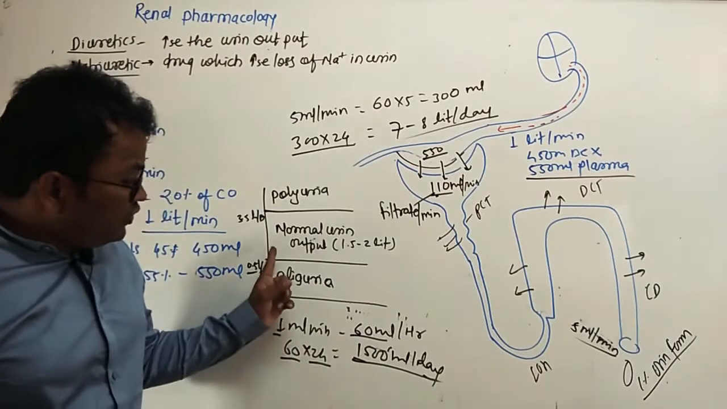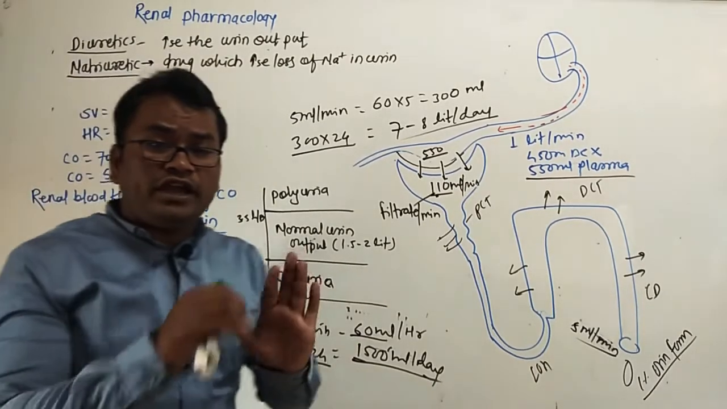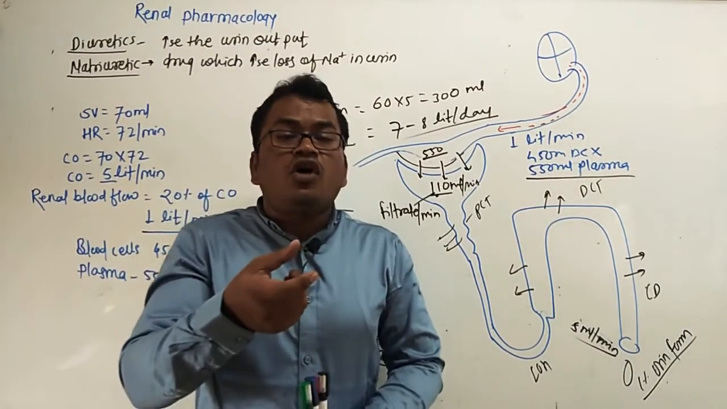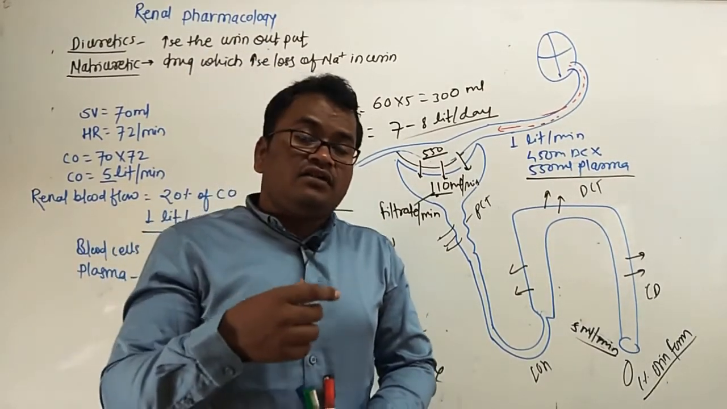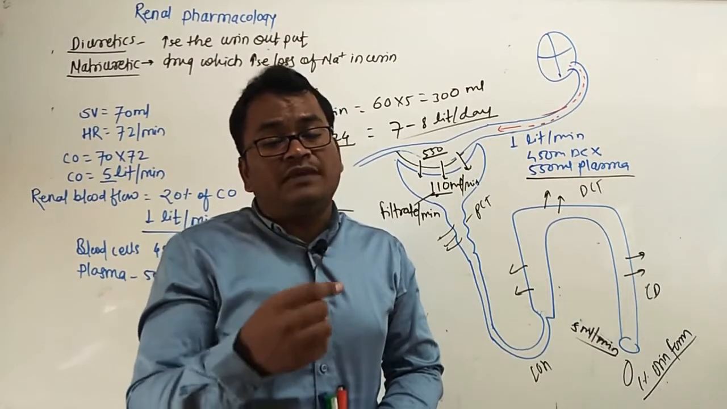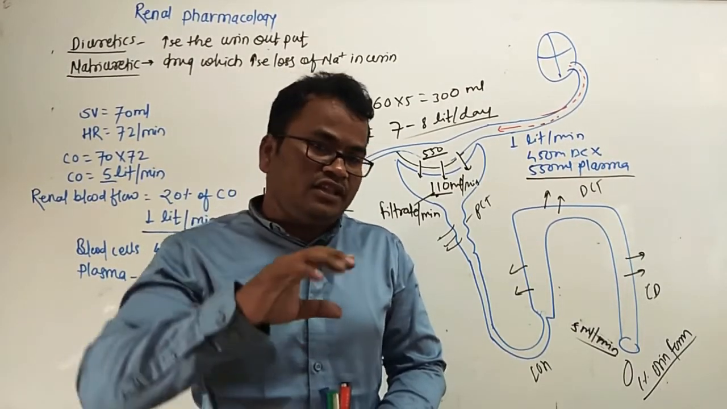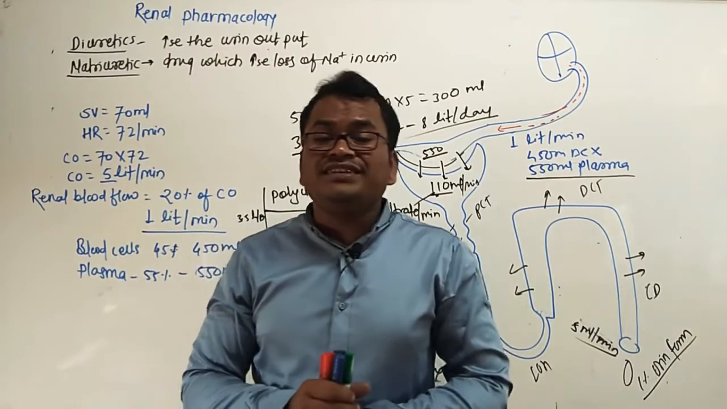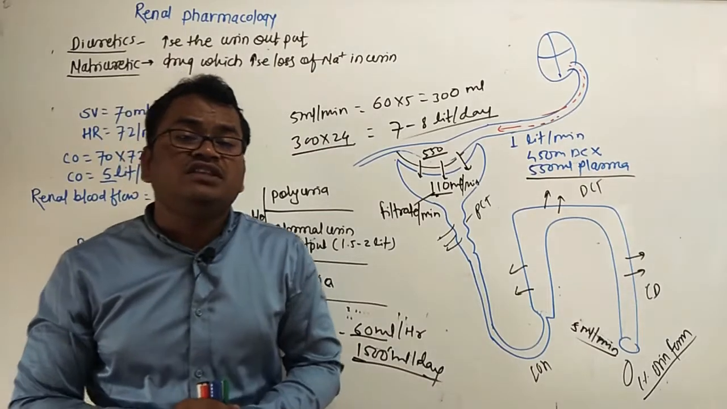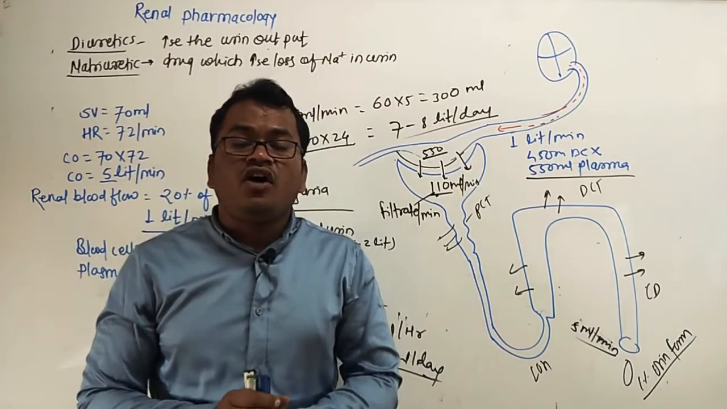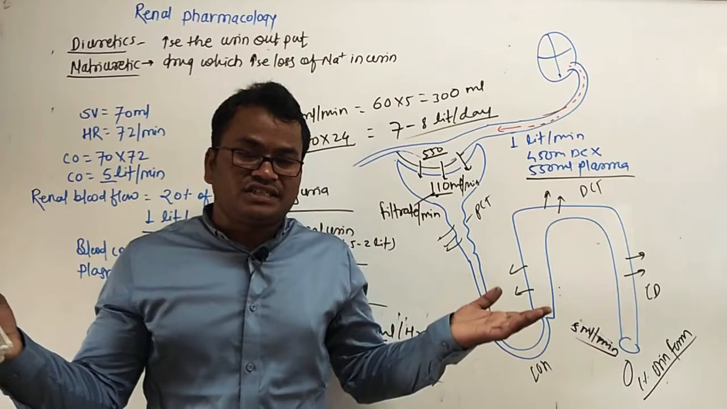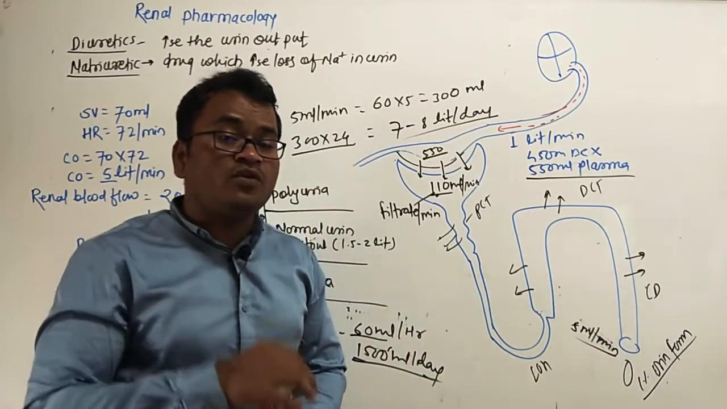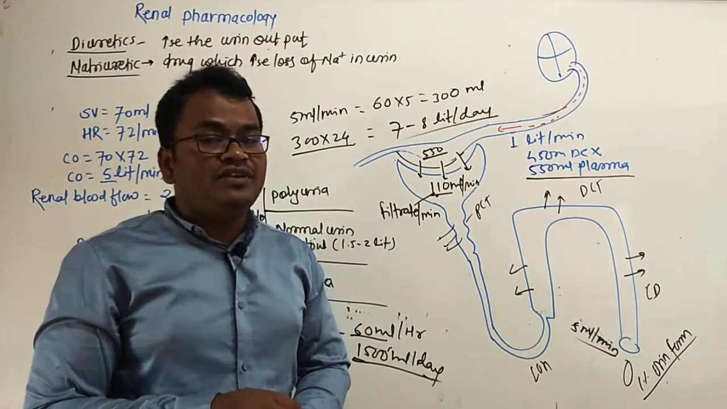But this normal urine output depends on environmental conditions and fluid intake. If you intentionally take 2 or 3 glasses of water 3 to 4 times per day, then your urine output will increase. Or if you don't take water and you go outside in hot conditions, in the summer your urine output will decrease, but the maximum urine output is in the rainy season and winter season.